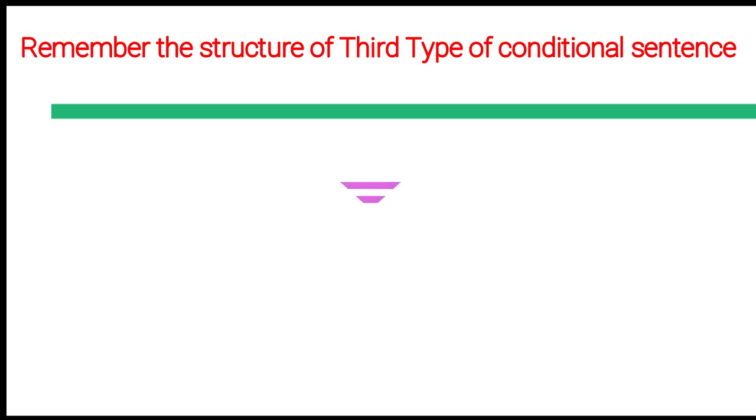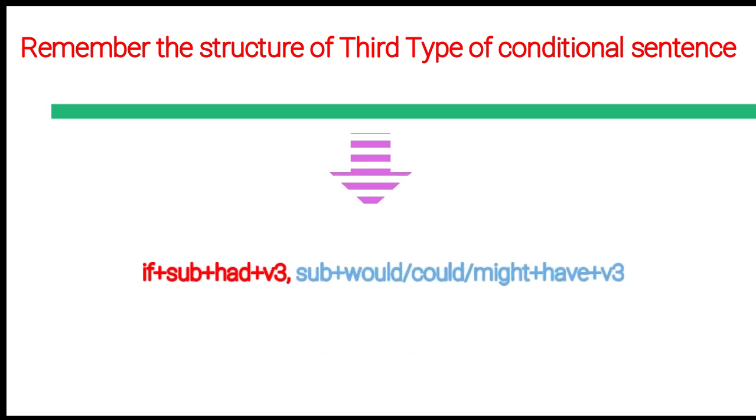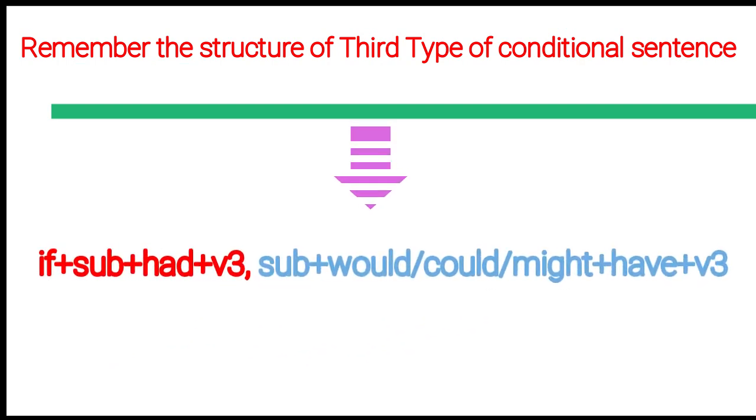Look, in if clause, there is if plus subject plus had plus verb 3, and in main clause there should be subject would, could, might, have plus verb 3.